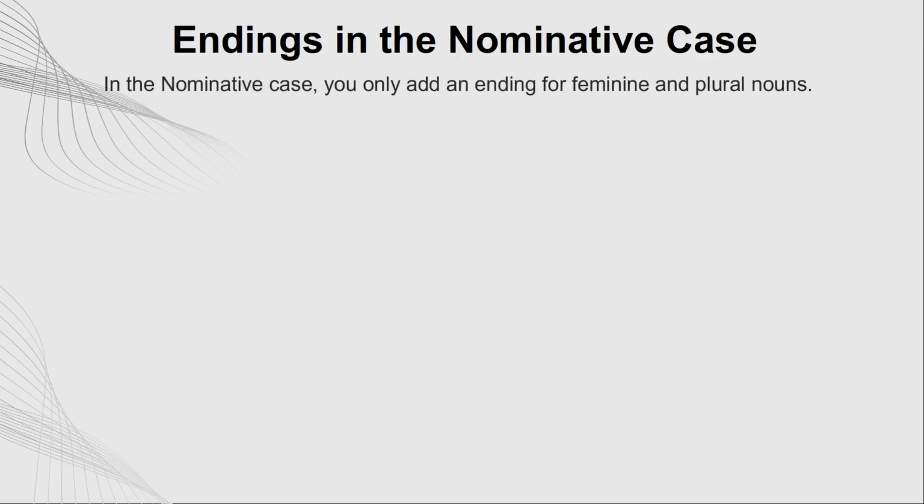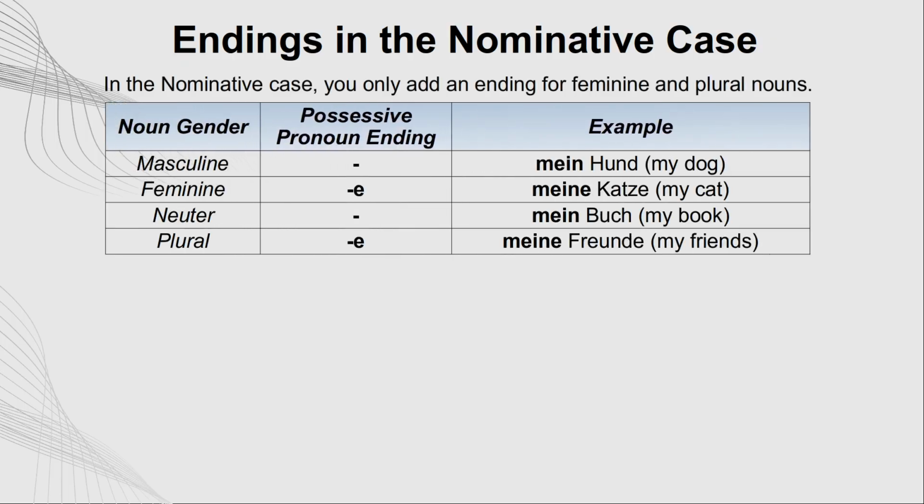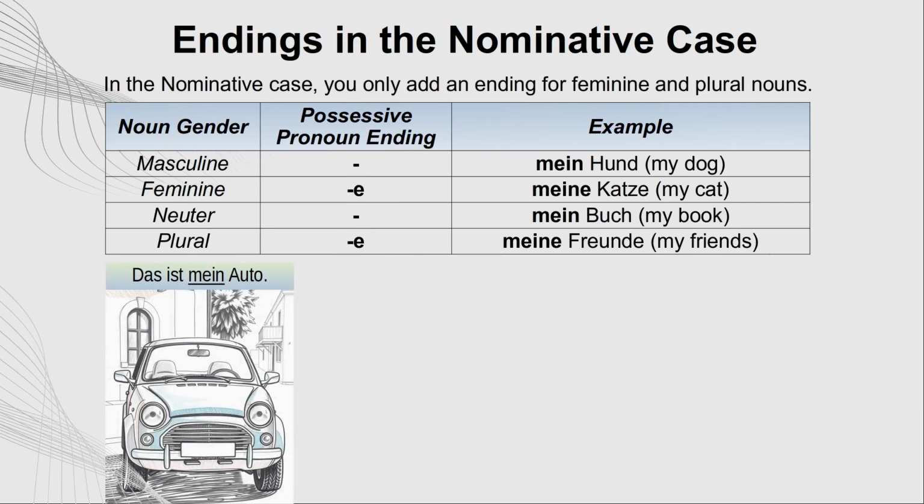Endings in the nominative case. In the nominative case, you only add an ending for feminine and plural nouns. Examples. Das ist mein Auto. That is my car. Auto is neuter, so we use mein.